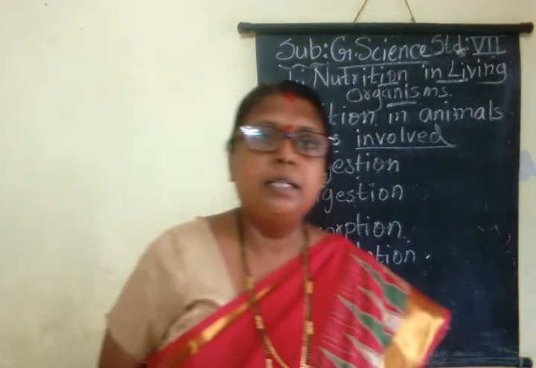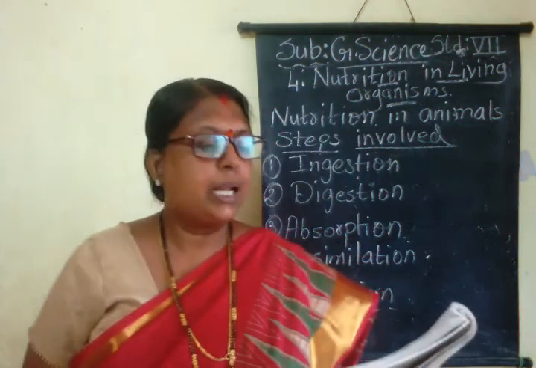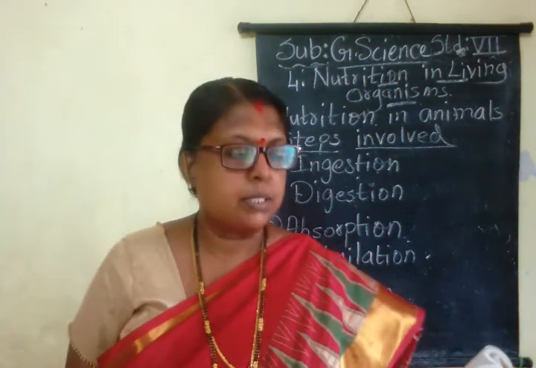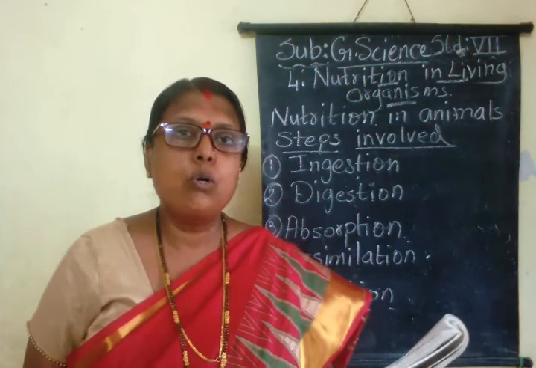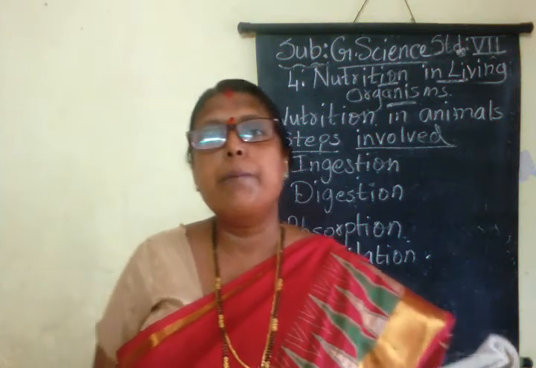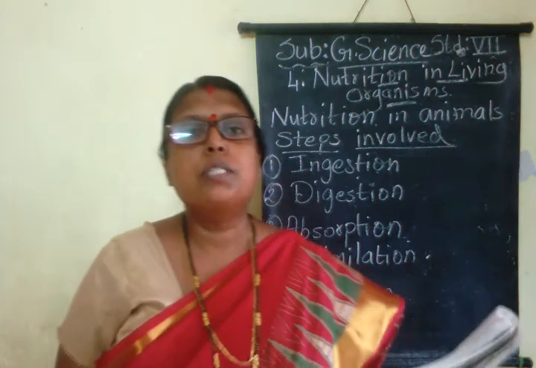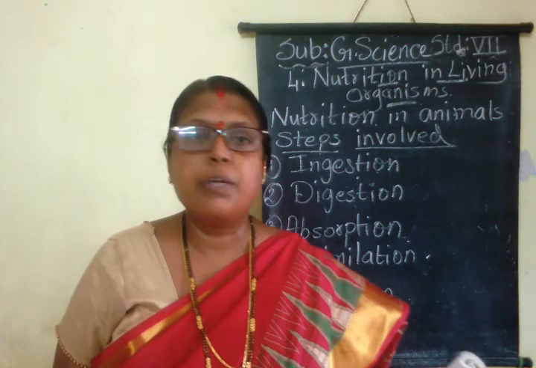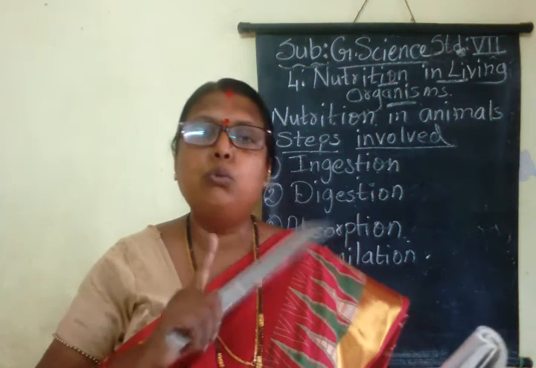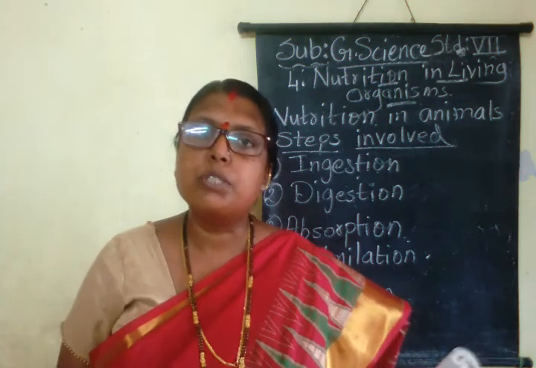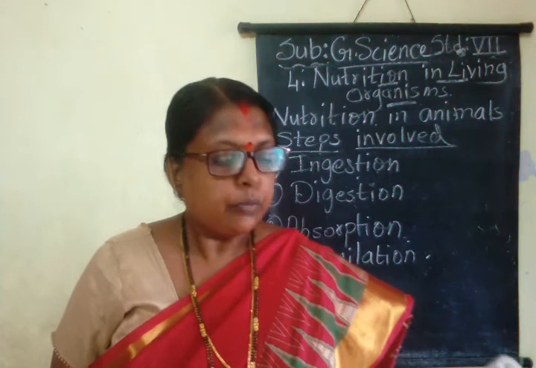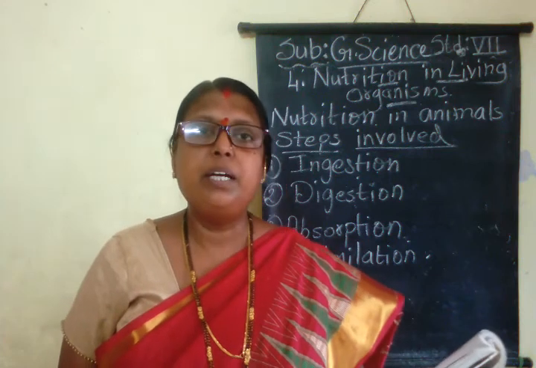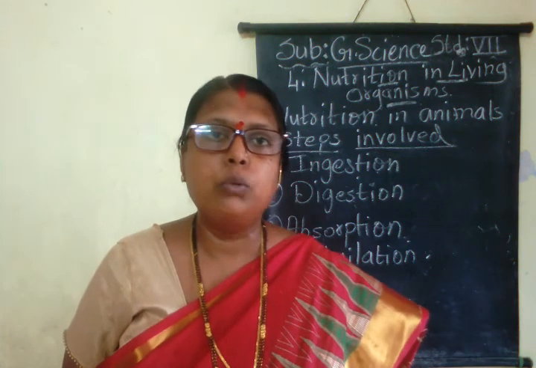Now let us learn, children, the types of nutrition in animals. The first one is holozoic nutrition. For example, amoeba. Amoeba is a unicellular animal. Unicellular animals do not have different parts. They have only one cell to do all the life process activities. So amoeba does not have any organs like hand, mouth, etc.